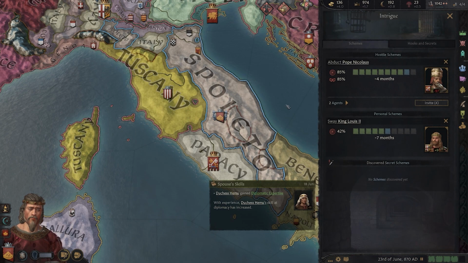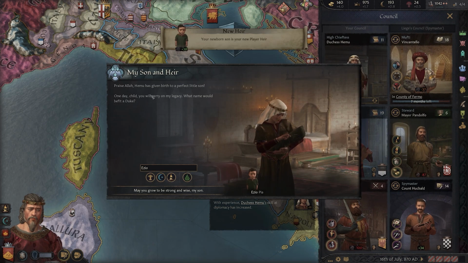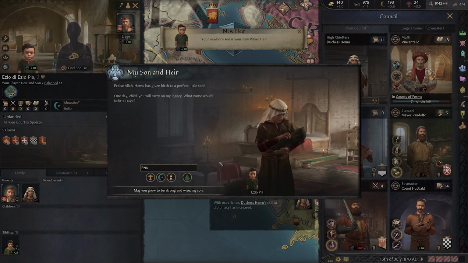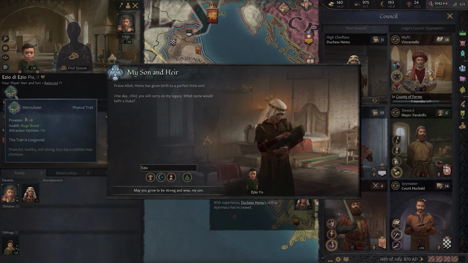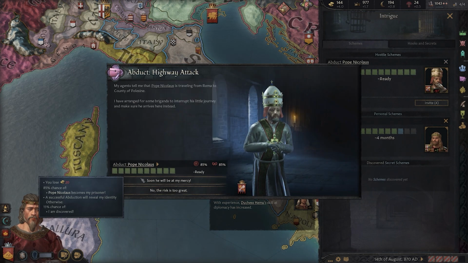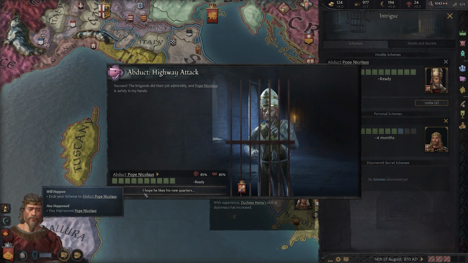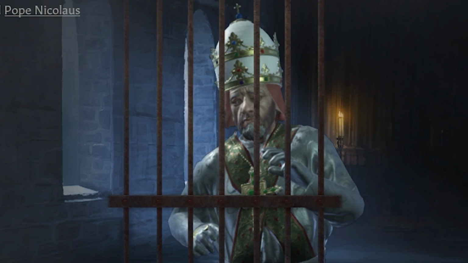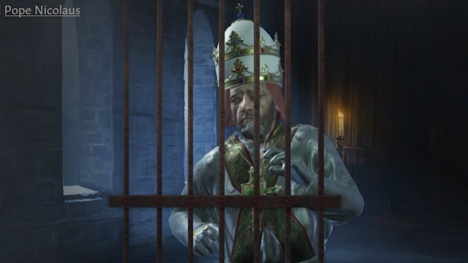As my plotting and religious endeavors continue, my wife provides me with a son. This means my line is finally secure, as my daughter would not have been allowed to inherit any of my titles. What's more, this boy is Herculean too, so he'll be a great warrior like his father before him. Shortly thereafter, with a bit of a gold investment and a planned highway attack, we're able to finally have the Pope over to our place. We'll make sure his quarters are comfortable. Stress tends to make the meat taste bad.